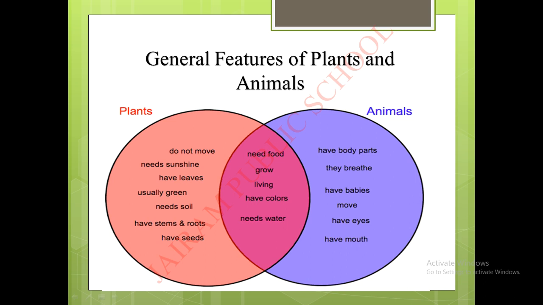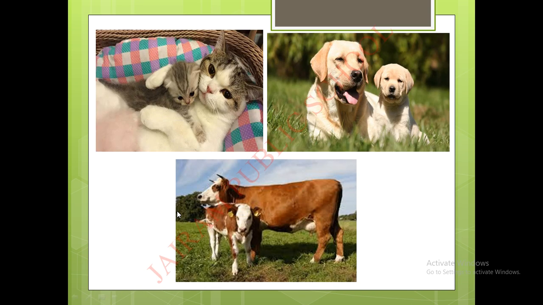Next point, they have babies. It means the young ones. Animals have babies. See, here are some examples given. A cat has a kitten. A dog has a puppy. A cow has a calf. So all these are the young ones.